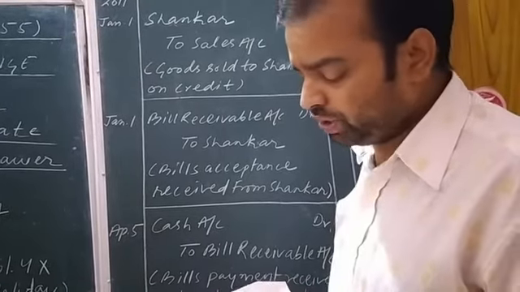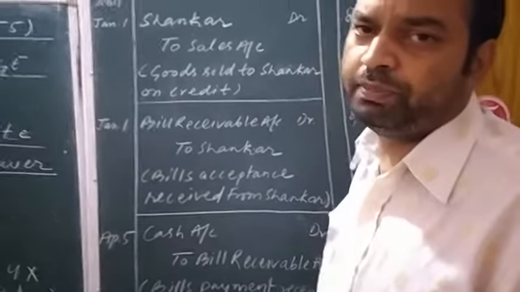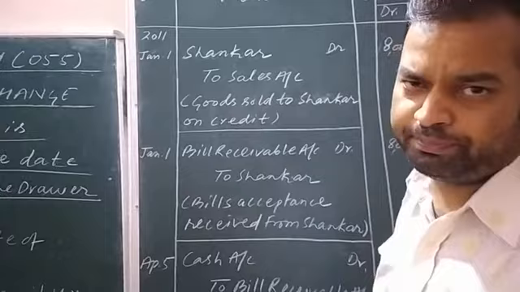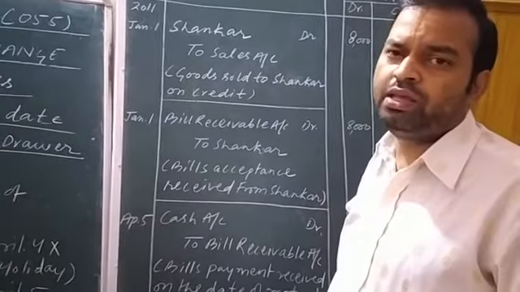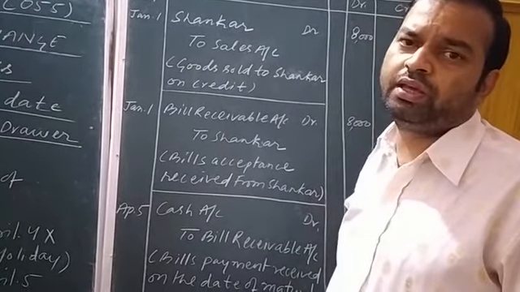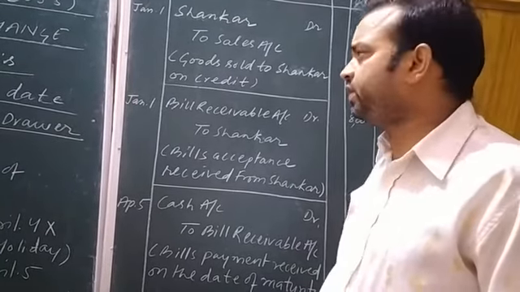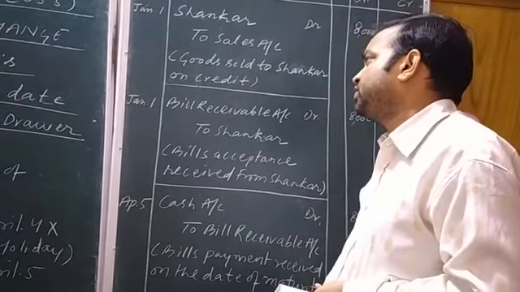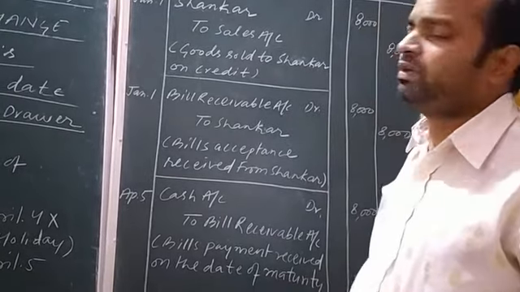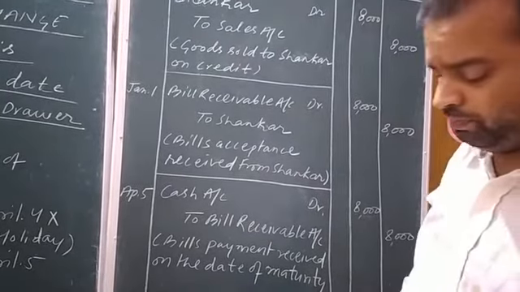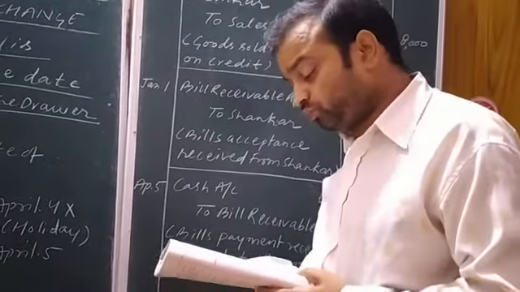Who is the purchaser of the goods? Shankar. The purchaser of the goods is also known as debtor, drawee, and he is having a bill payable with him, because on some future date Shankar, the purchaser of the goods, is going to make payment of the goods purchased by him.